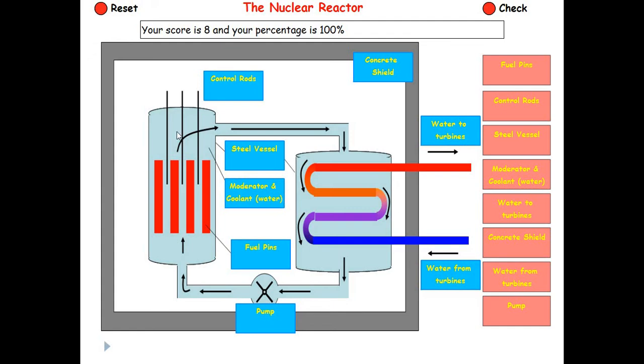But at this moment just keep in mind, in this particular area, in the steel vessel, basically there is a moderator, there is a coolant, there are fuel pins, and there are control rods. So this entire portion is considered as the reactor core. On the previous slide you have seen the reactor core is one component, and that component is this one. Okay, so in the reactor core you can say there are control rods, there are moderator and coolant materials, there are fuel pins.